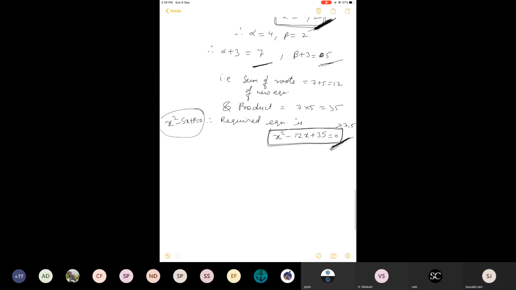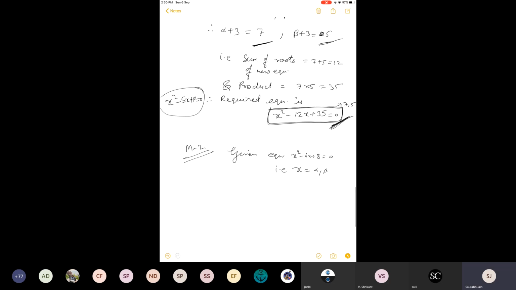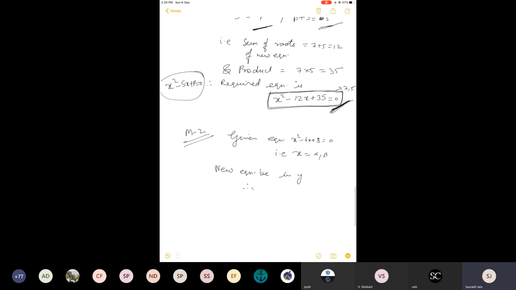Method 2. The given equation is x square minus 6x plus 8 equal to 0. Values of x are the roots. Roots are alpha and beta. The new equation will be in y. Now see, the same procedure is followed every time. They have given new roots as alpha plus 3 and beta plus 3.